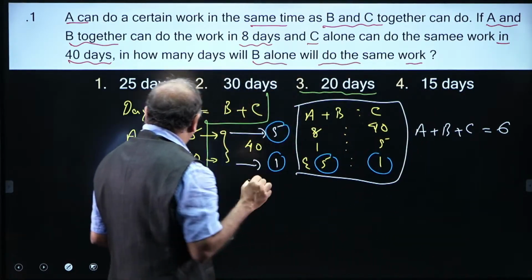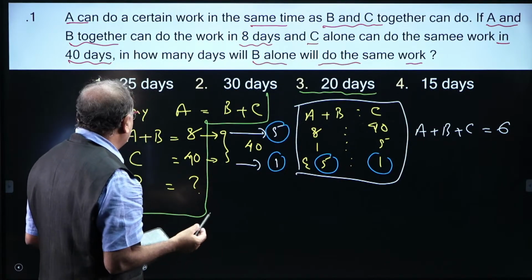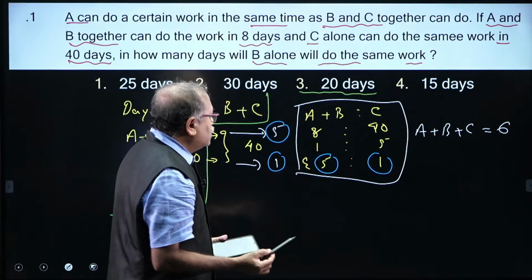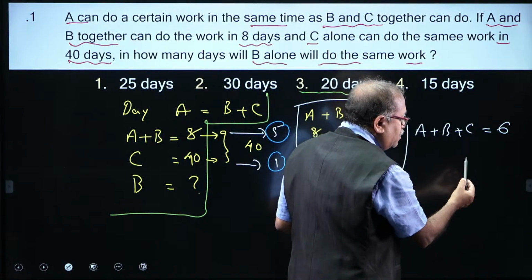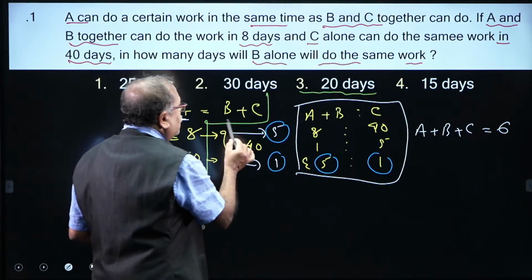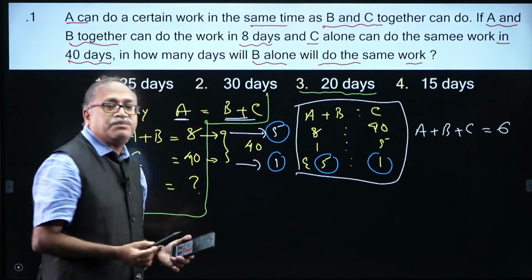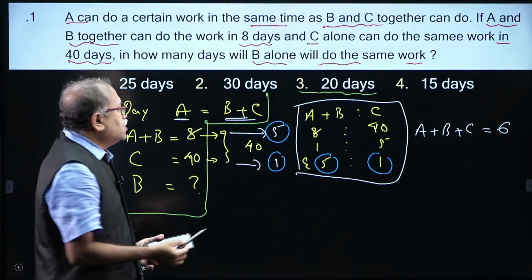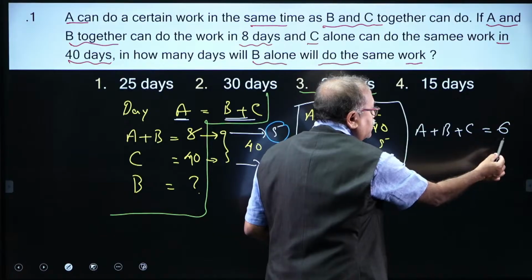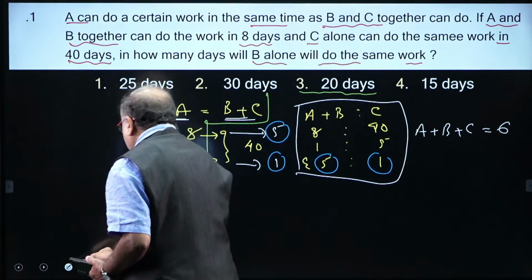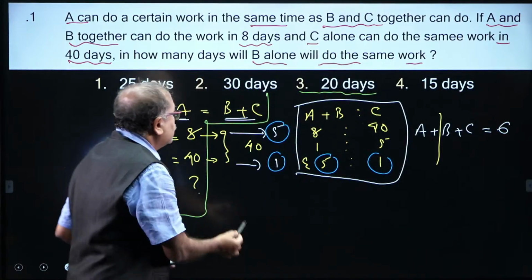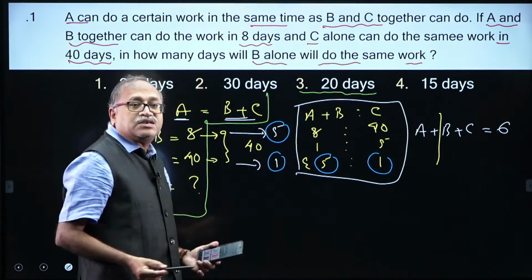Out of the 6 units, C completes 1. The number of days taken by A is the same as B plus C, which means the efficiency of A is the same as B plus C. So the total 6 should be divided into 2 parts, and B plus C efficiency is the same as A.